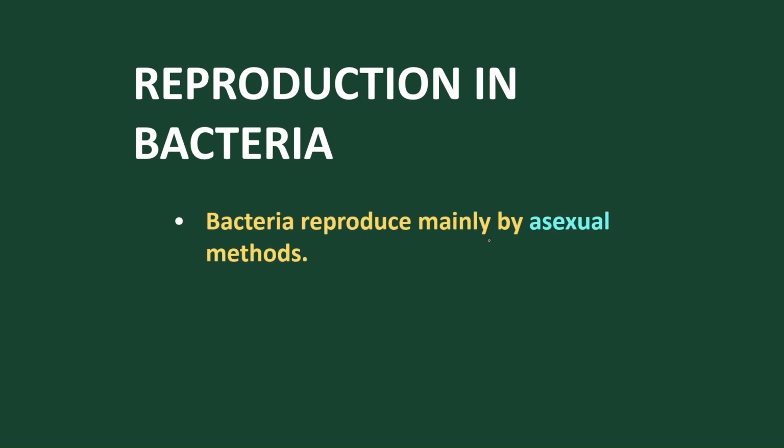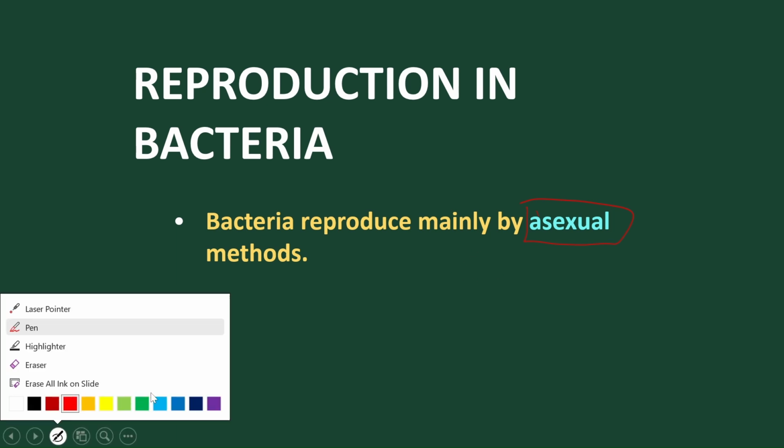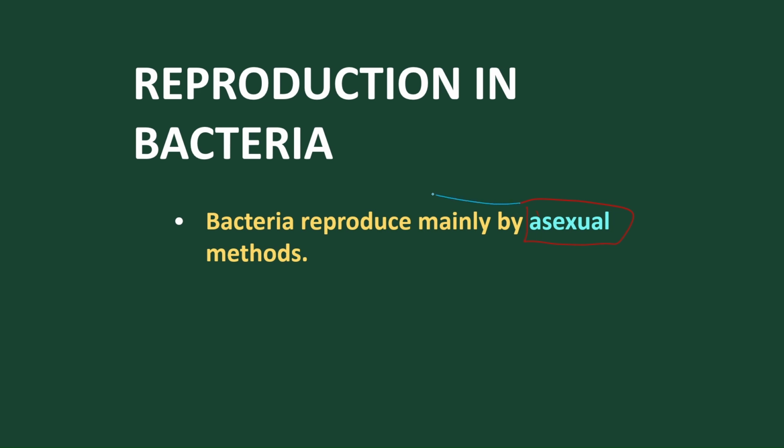Let's discuss reproduction in bacteria. In bacteria, the reproduction is mostly by means of the asexual type. Asexual reproduction is the type of reproduction where there is no use of gametes.